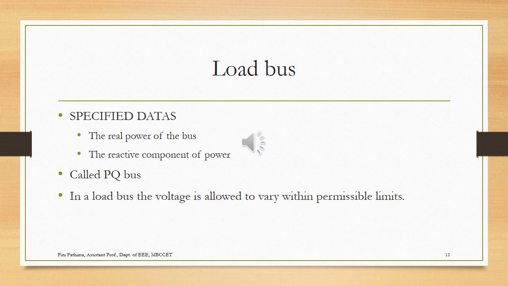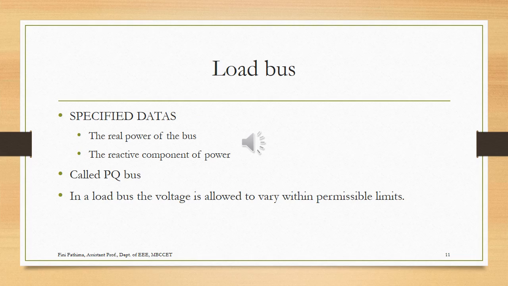And the last type of the bus is a load bus. Why do we call it a load bus? Because in this bus, the specified data are the real power and the reactive power of the bus. Since P and Q values are given, we call that bus a PQ bus, and we have to find out the remaining values like voltage and the angle of the voltage, that is delta.